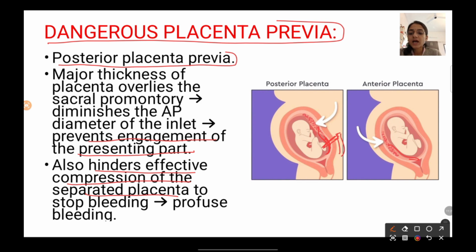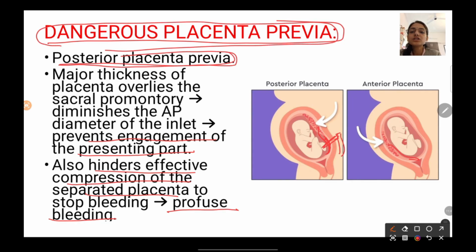But here, as there is prevention of engagement, there will be no compression of the separated placenta, and that is why the bleeding won't stop, and that will lead to heavy or profuse bleeding. That is why posterior placenta previa is also known as dangerous placenta previa. Alright?